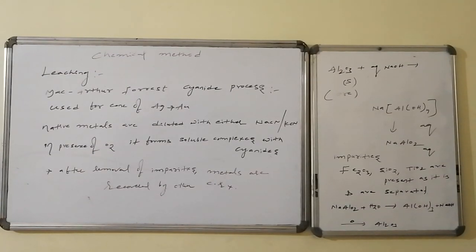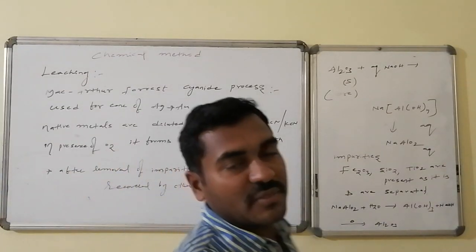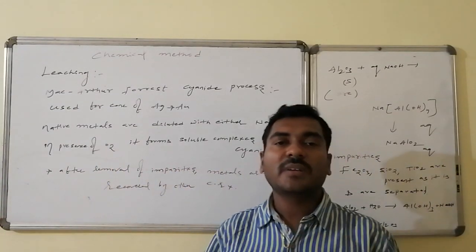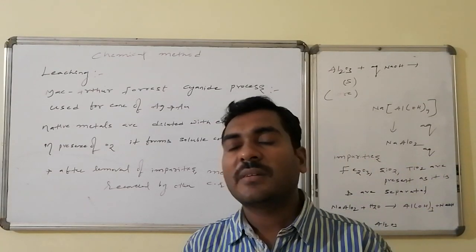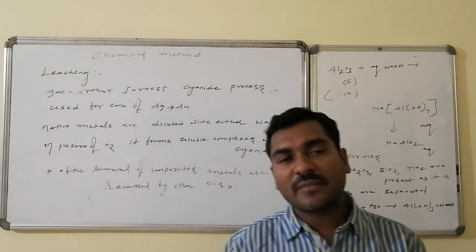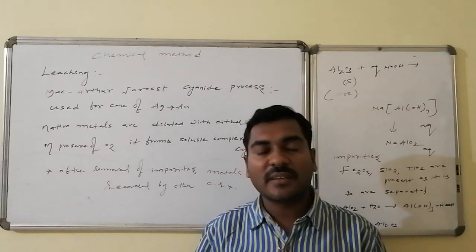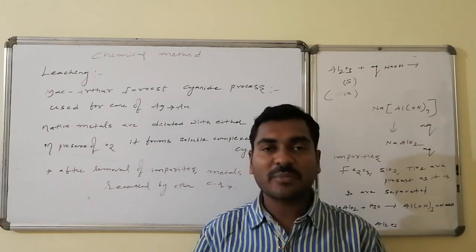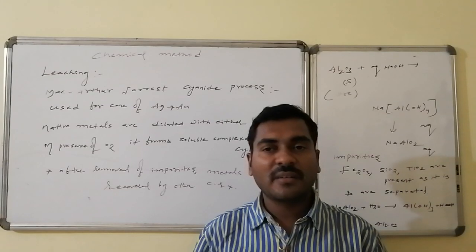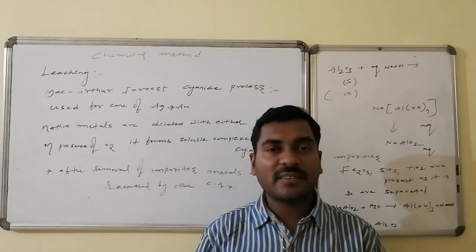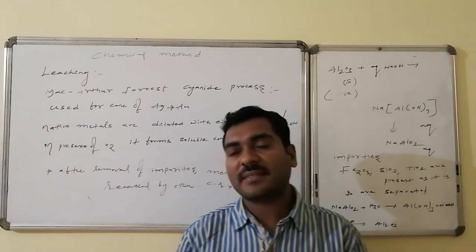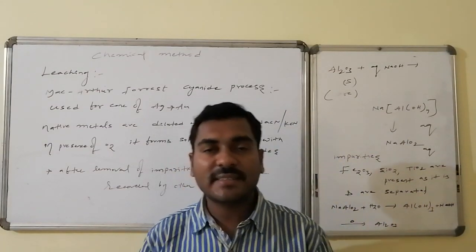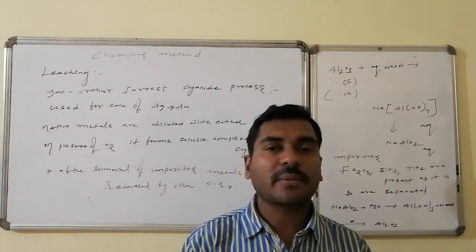The second example for leaching is the MacArthur-Forrest cyanide process, which is used for the purification of silver as well as gold. In this process, native state metals like silver and gold are allowed to react with cyanide, either sodium cyanide or potassium cyanide. In the presence of atmospheric oxygen, these metals form soluble complexes, leaving impurities as they are, which are filtered and separated.